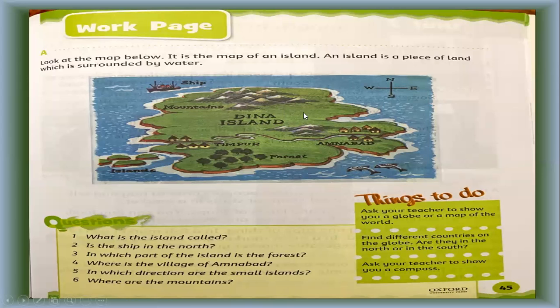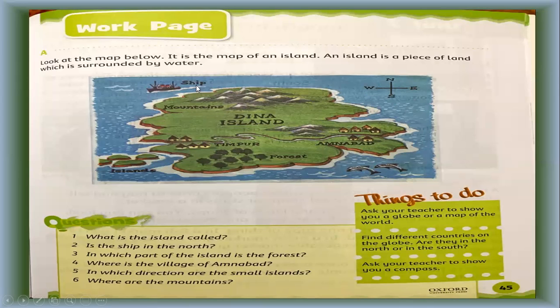And look, this is the map. As I told you, each map must have the directions: north, south, east, west. Always directions are mentioned in the map. It is one of the most important features of the map, because if the directions are not there on the map, then how can one know which place is in which direction?